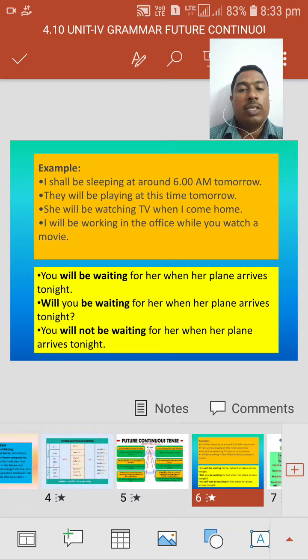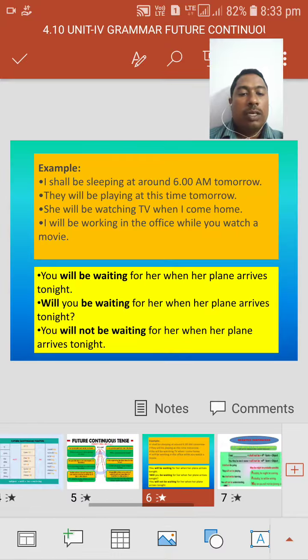She will be watching TV when I come home. I will be working in the office while you watch a movie. You will be waiting for her when her plane arrives tonight. Okay, these are all the common sentences in future continuous tense.